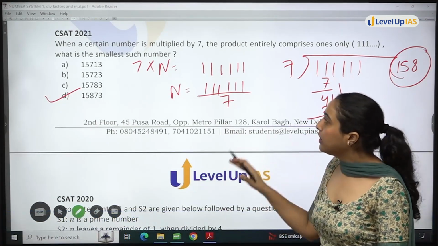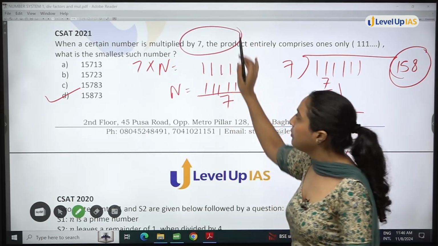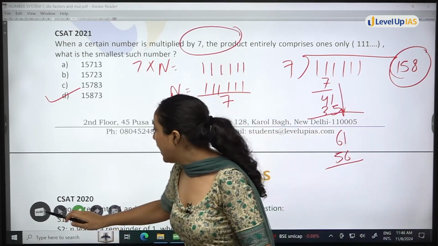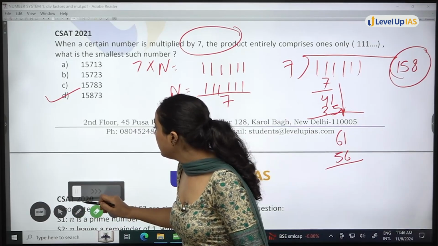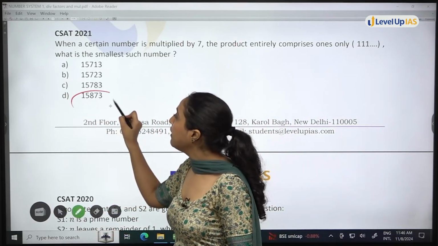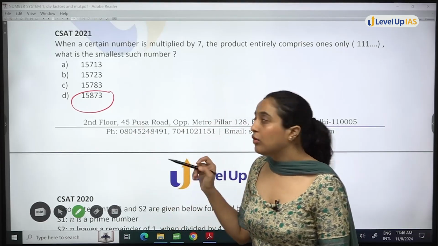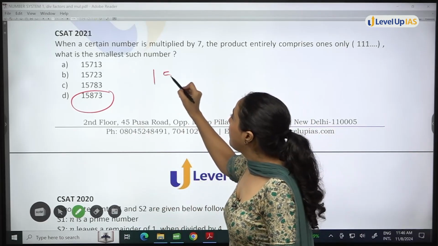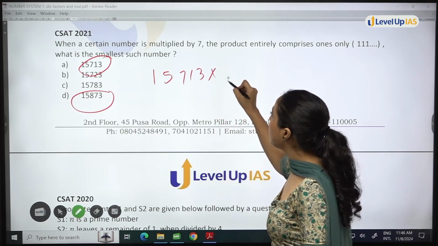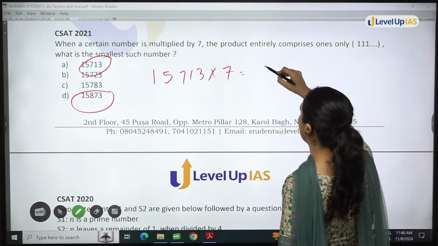Another thing, if this theorem doesn't click in your mind, then you can also see that the options are 5-digit numbers. Right? Even if the minimum is 15713 and you multiply by 7, how many ones will you get?